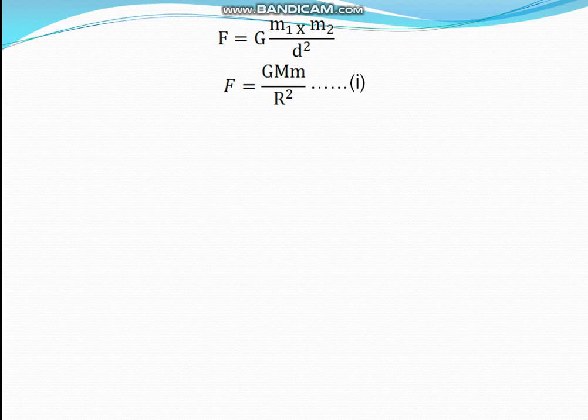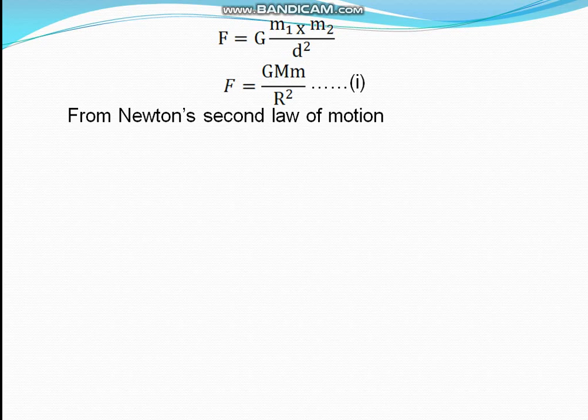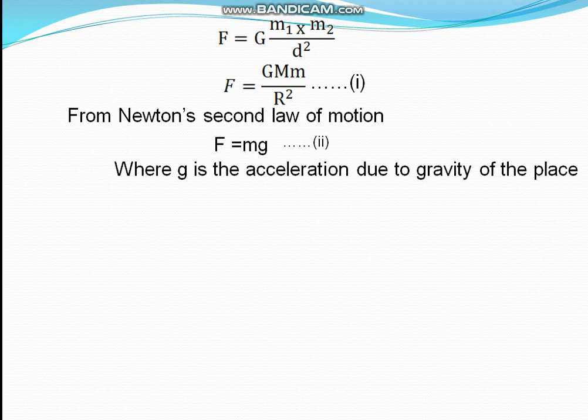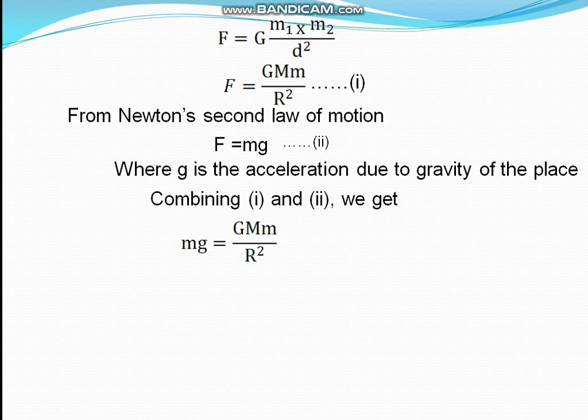Let's suppose it as equation 1. From Newton's second law of motion, we have learned F equals ma, a is the acceleration. Here F equals mg, g is the acceleration due to gravity. Let's assume it as equation 2. Now combining 1 and 2, we get small m will cancel.